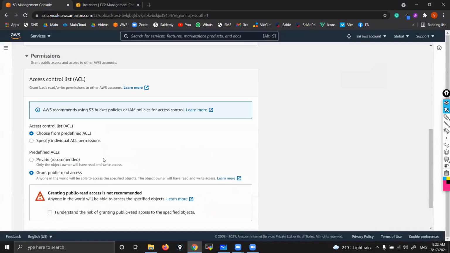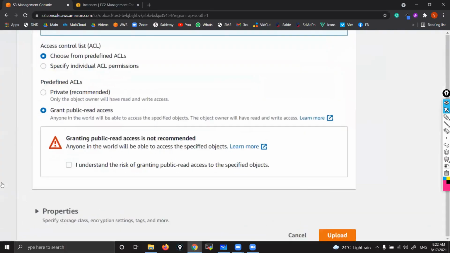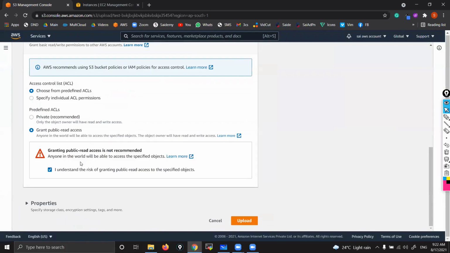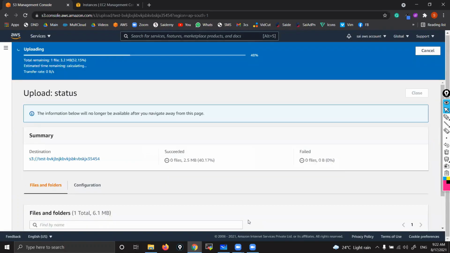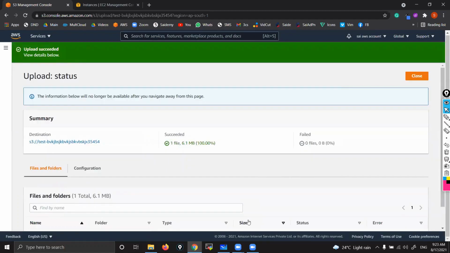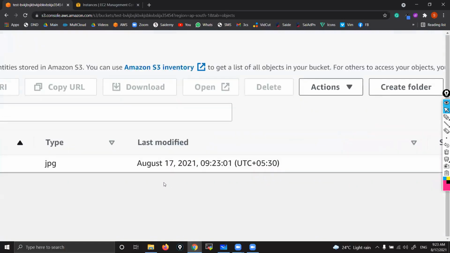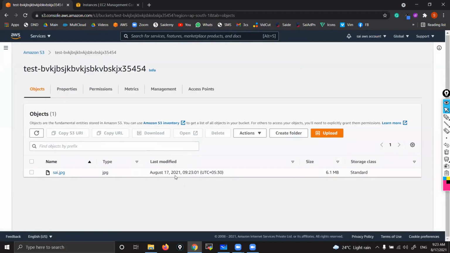That means anyone can access this object. Now for confirmation, click here: yes, I understood the risk. It is giving a warning that everyone can access that object. Then that's it. Click here, upload. I have uploaded one object. Now just click here, close. After uploading, just close it. You can see in this bucket there is one object called Sai that we have just uploaded. You can see the size and when you uploaded it.